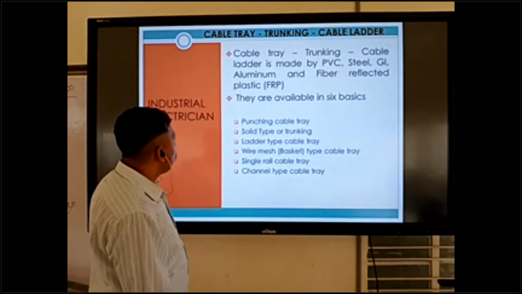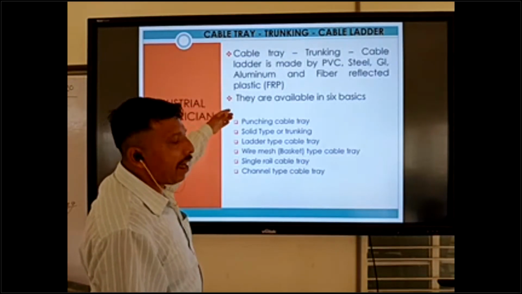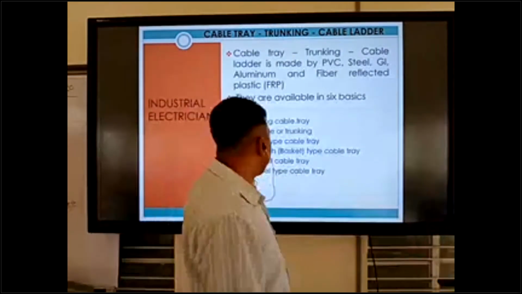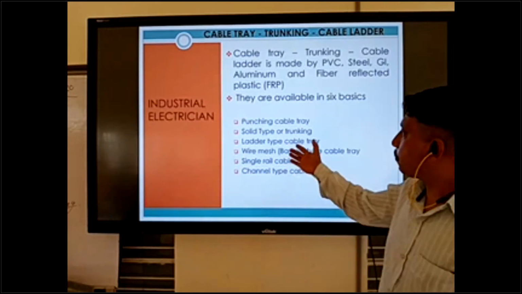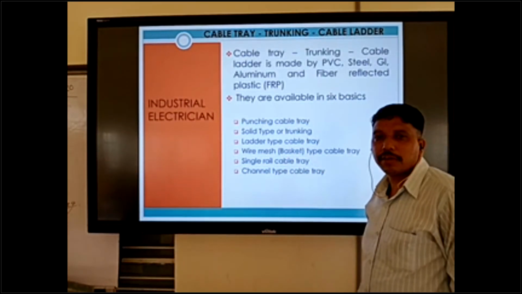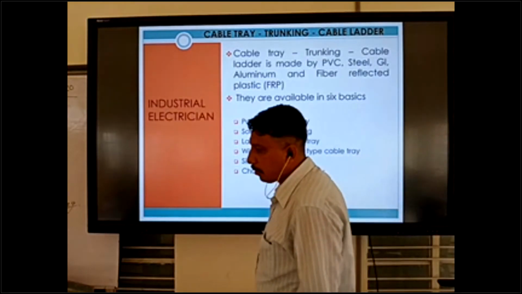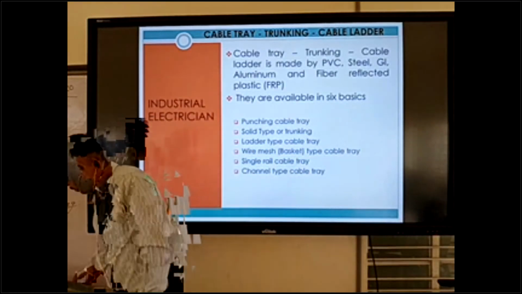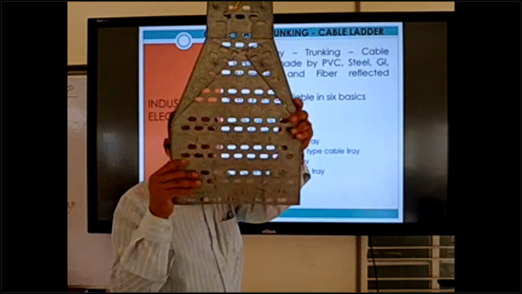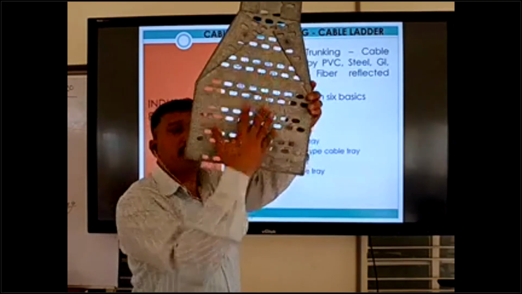Okay, so these trays are available in six basic types. Punching cable tray: it has holes, like that, holes are there, not solid.